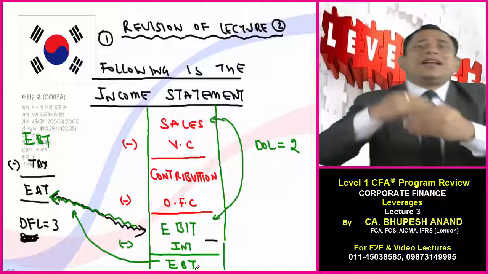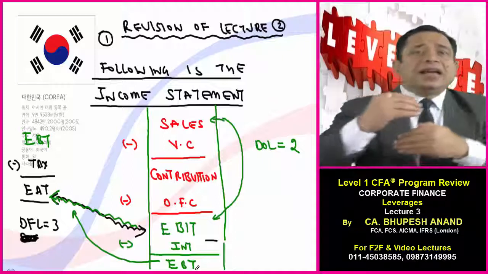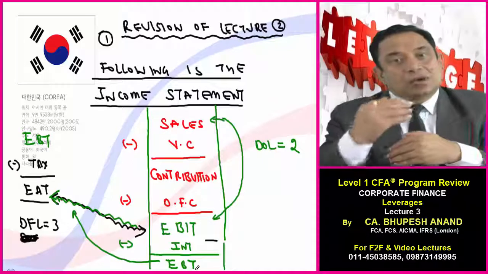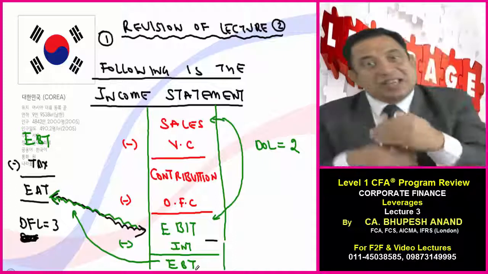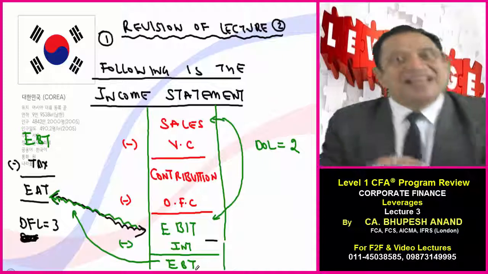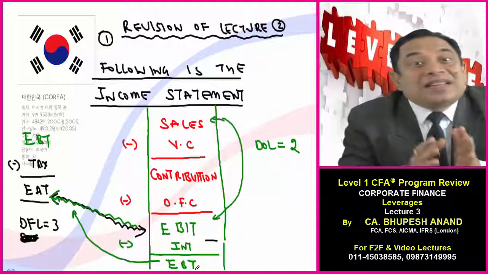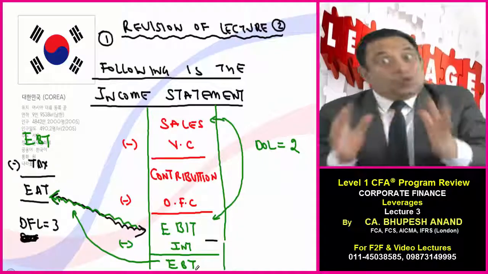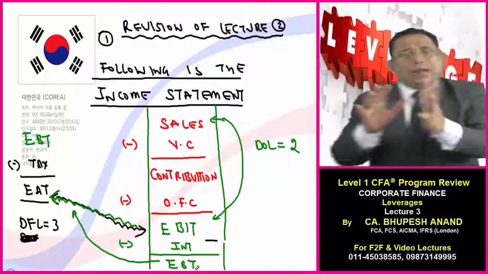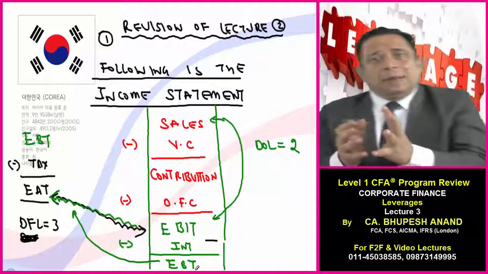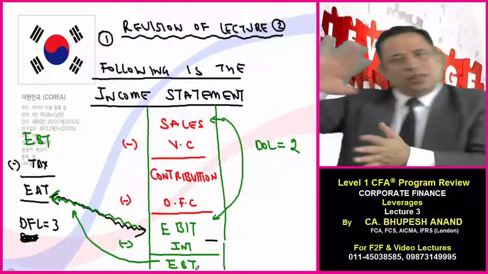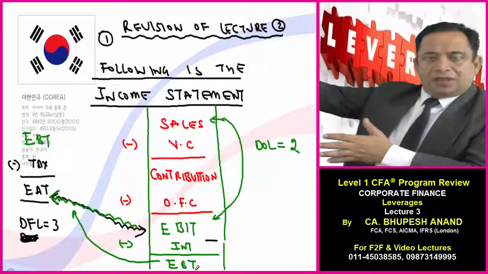So you must be wondering that sometimes I use the word EBT and sometimes I use EAT. My dear friends, I will tell you in today's lecture that percentage change in EBT is always equal to percentage change in EAT, and even that is equal to percentage change in EPS. So we will do it with the help of a case study. We will understand the concept, we will not cram. And similarly, percentage change in sales is equal to percentage change in contribution, which I will cover in the later part of this lecture.